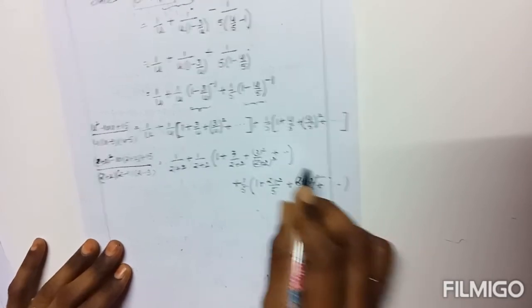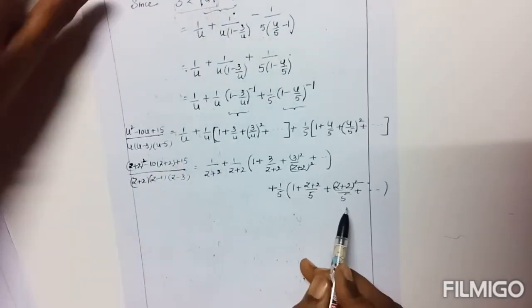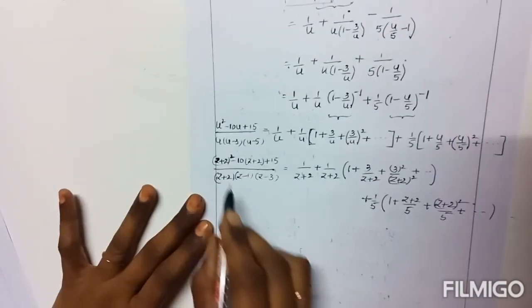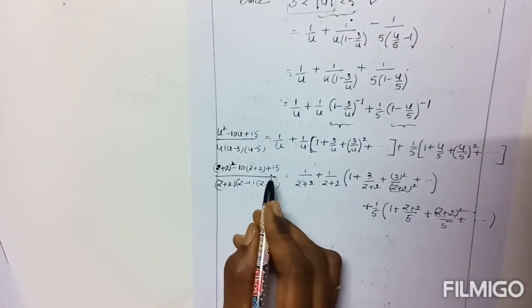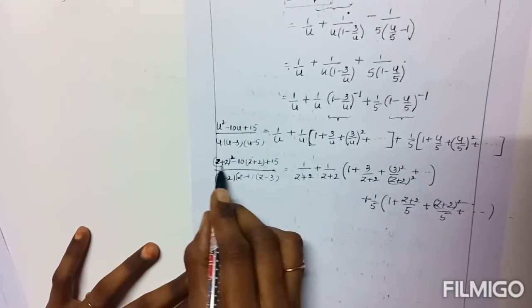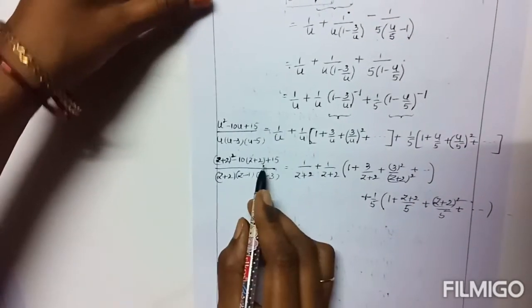Just at the last, after expansion, you can write u equal to z plus 2. That's it. By simplification you will get the given function again, the given fraction again.